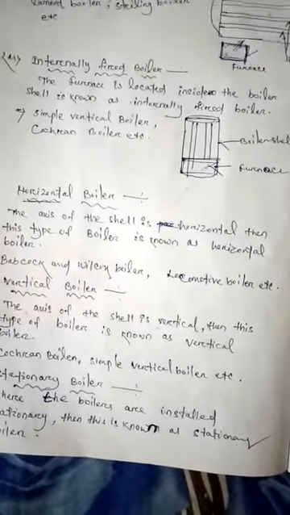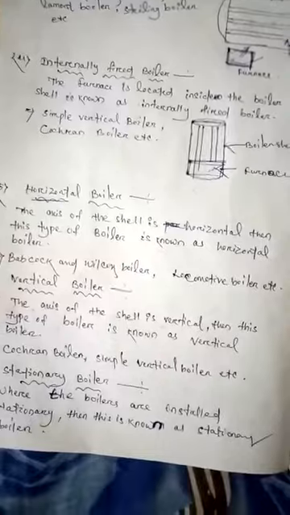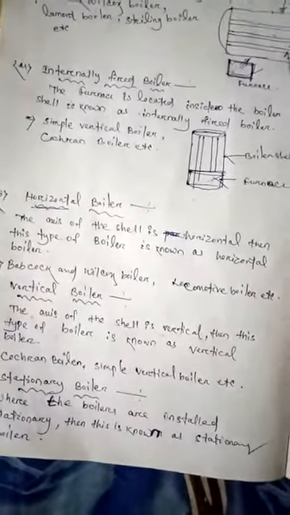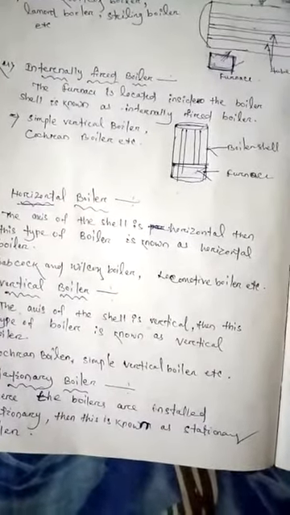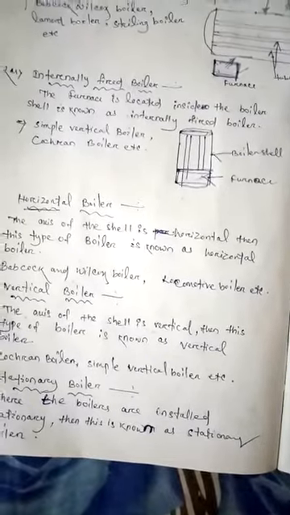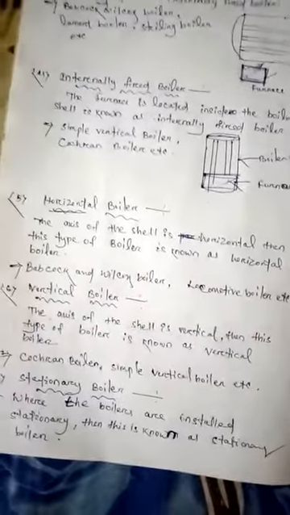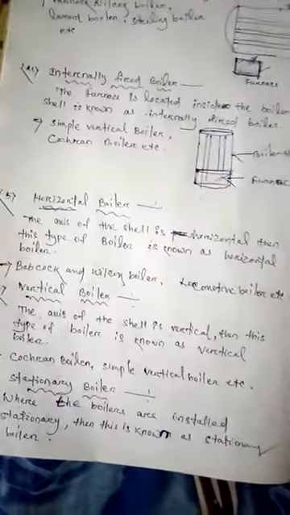It cannot be moved from one place to another. This type of boiler is known as a stationary boiler, or fixed boiler.